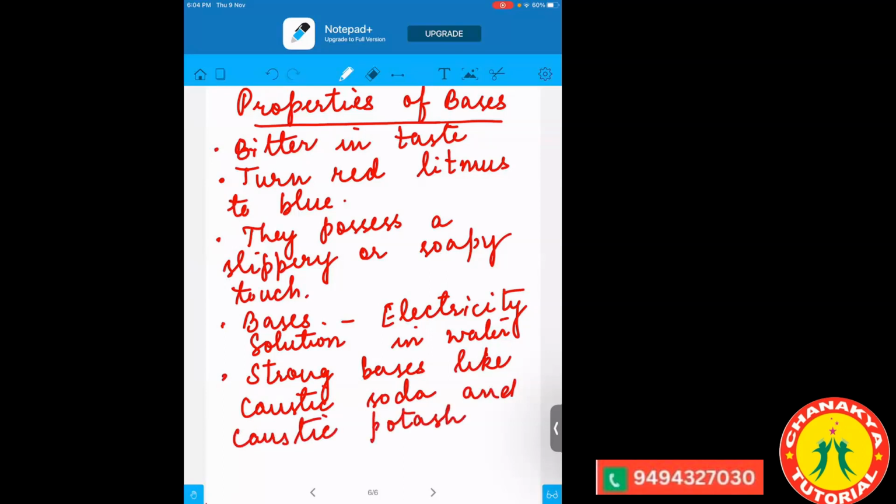So caustic soda is your NaOH, sodium hydroxide, and caustic potash is your KOH, potassium hydroxide. They both are corrosive in nature. They destroy or corrode the surface, or the container wherever they are kept.